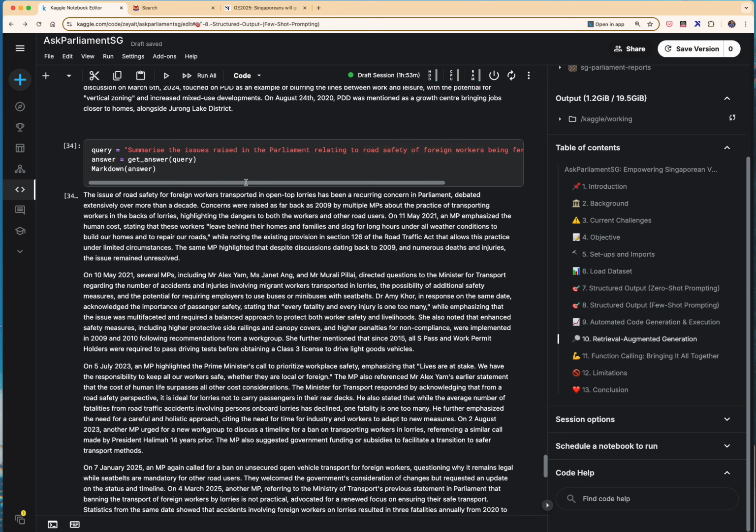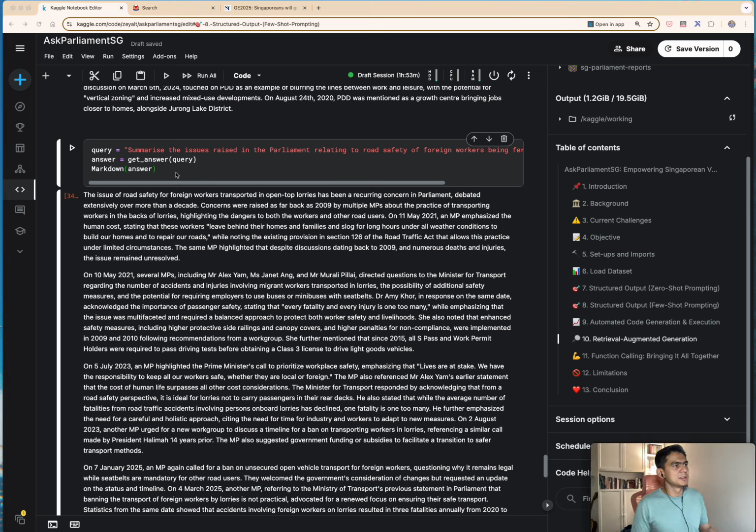This is a pretty big issue in Singapore. Whenever accidents happen with foreign workers being transported on open top lorries, there's often mass casualties.